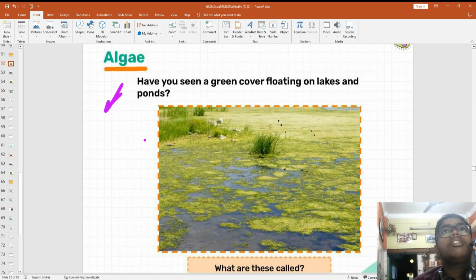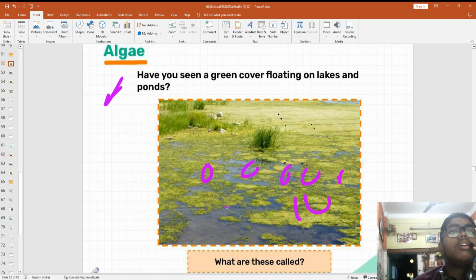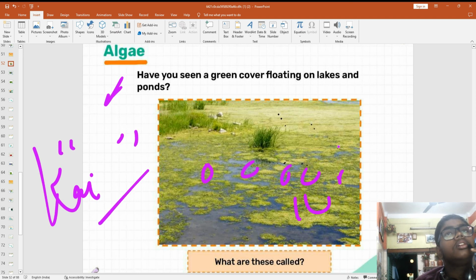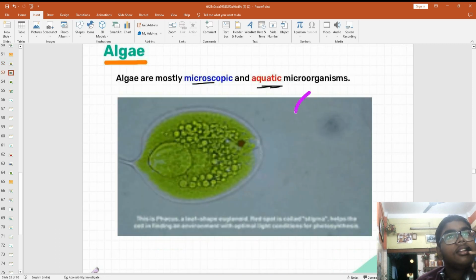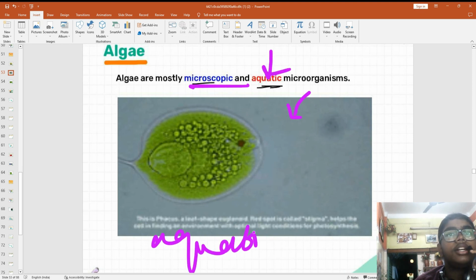Have you seen green floating cover floating on the lakes? What are these called? काई, right? हिंदी में काई बोलते हैं हम लोग. So what are these called? These are the algae. They are microscopic aquatic, means they live in water and they are microscopic.